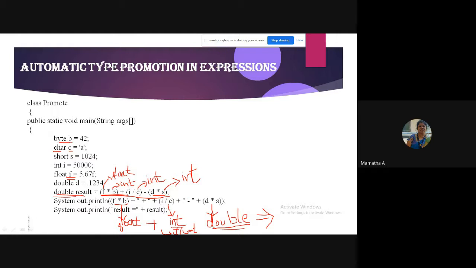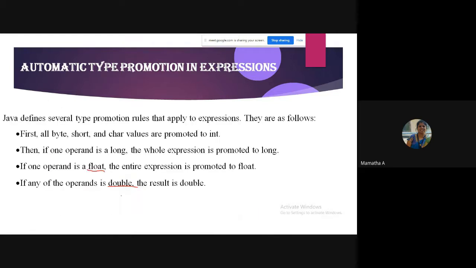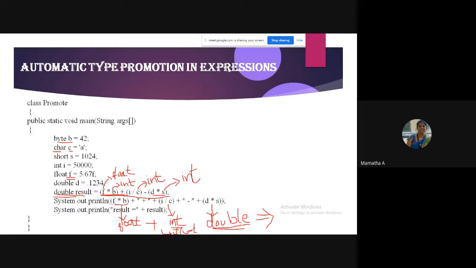You do not have to scratch your head much about it, but you should know the rule. Automatically byte, short, char will be promoted to int. If one is long, the entire expression is long. If one is float, the entire expression is float. If one of the operands is double, irrespective of whatever it is, the result will be double. Why? Because double has more space compared to float and int. So that's the reason it will be double.